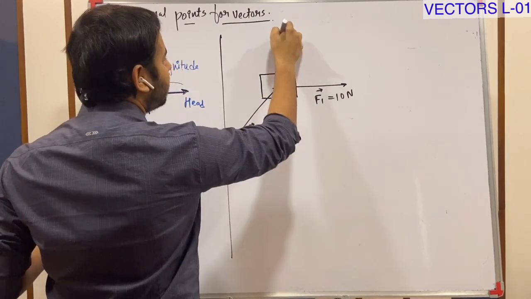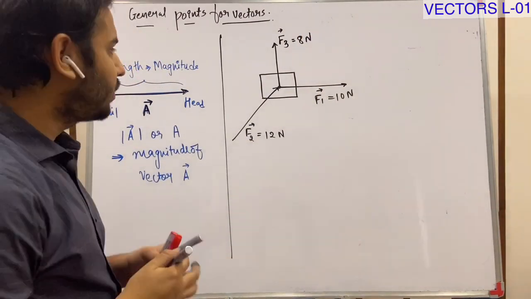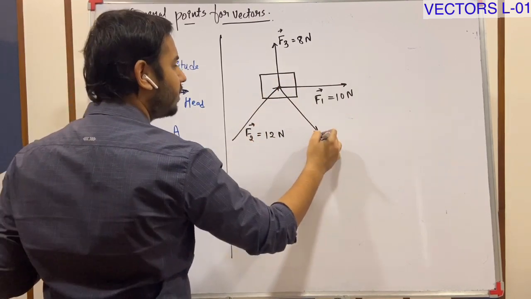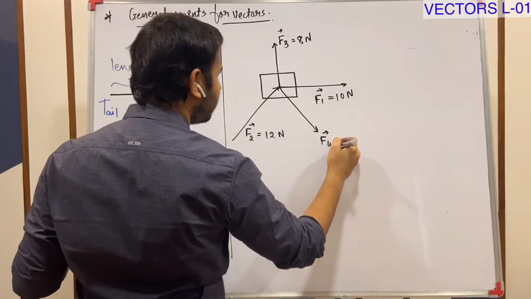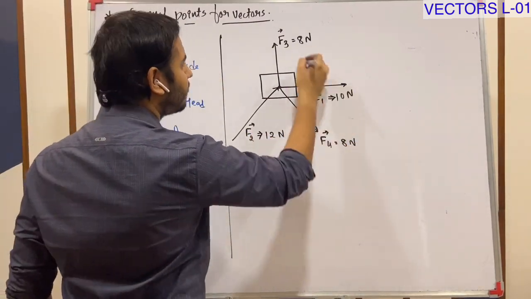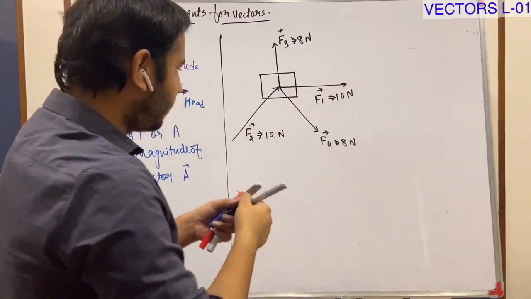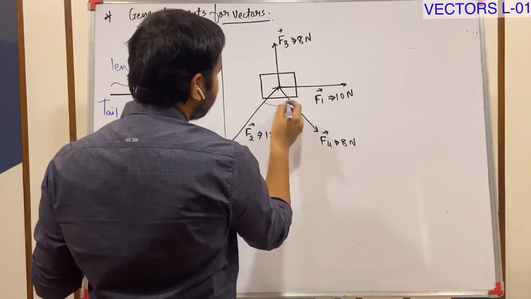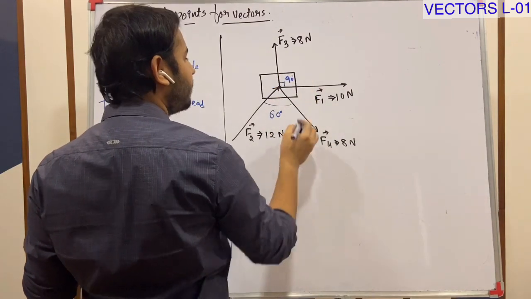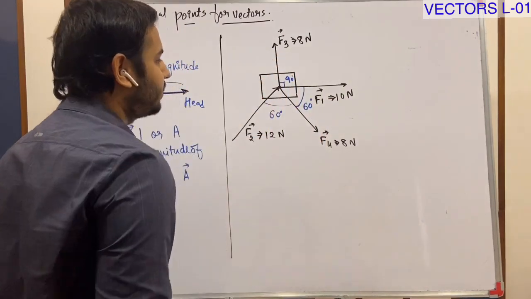And here is say F3, 8 Newton, and say F4, also 8 Newton. Okay, magnitudes are this. You cannot say equal to; for equal to, you need to mention the direction. The angle between these, say 60. This angle is 60. Obviously, this is 90. And so this angle is also 60.